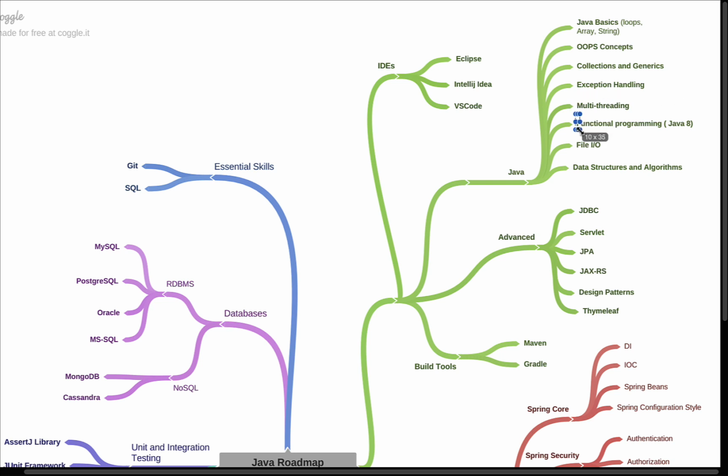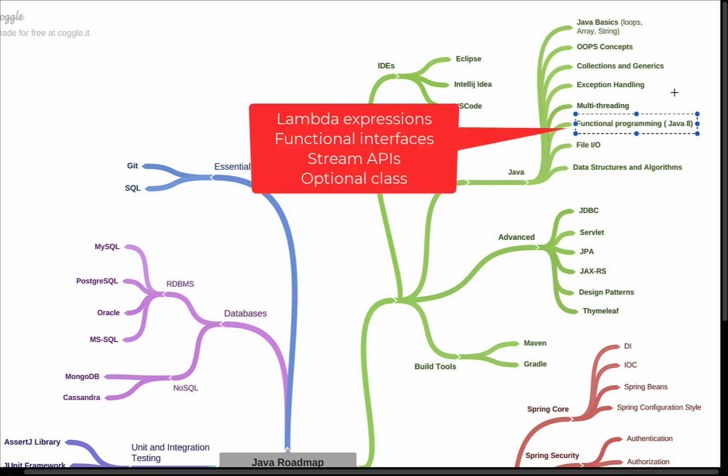Next you need to learn functional programming in Java. Functional programming is very important. Java 8 introduced functional programming in Java. You should know the Java 8 features like lambda expressions, functional interfaces, stream APIs, and the Optional class.